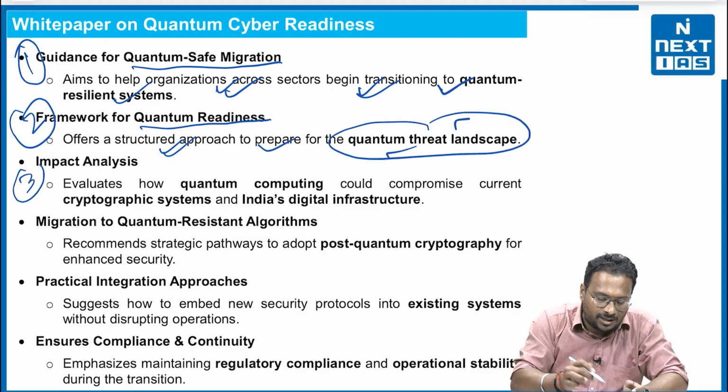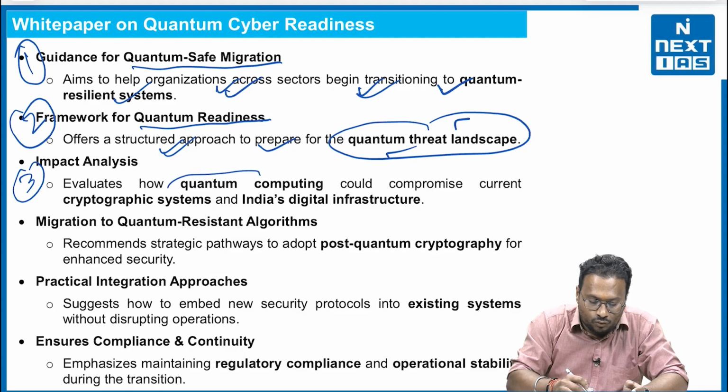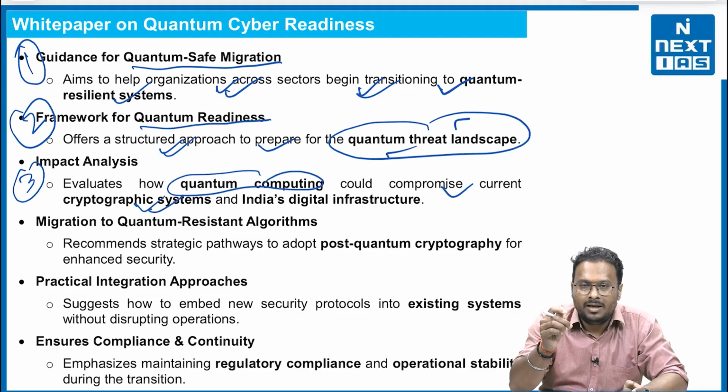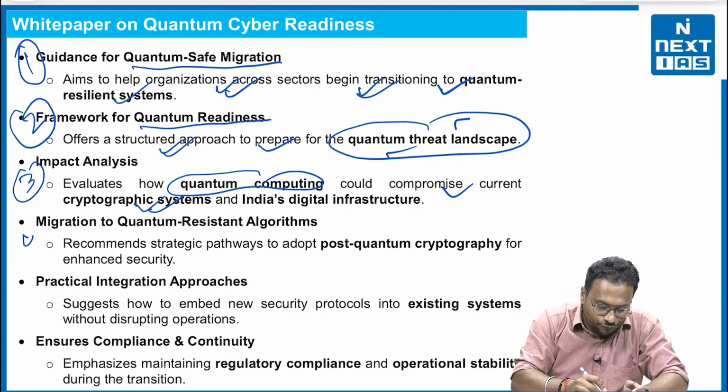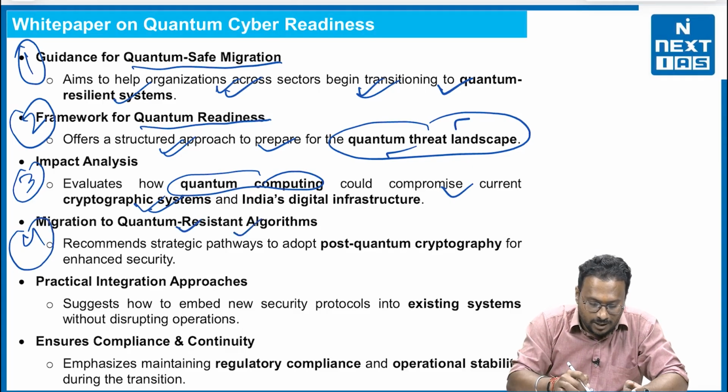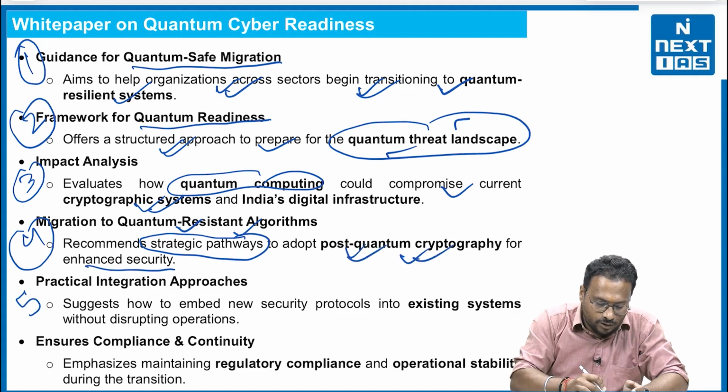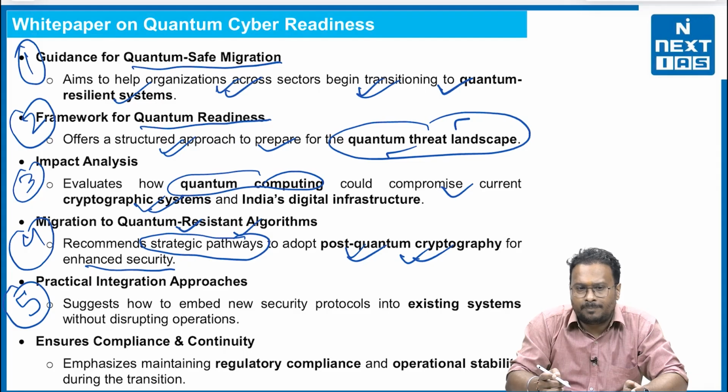Third, impact analysis, which evaluates how quantum computing could compromise current cryptographic systems and India's digital infrastructure. Fourth, migration to quantum resistant algorithms. That means it recommends strategic pathways to adopt post-quantum cryptography for enhanced security. Fifth, practical integration approaches.